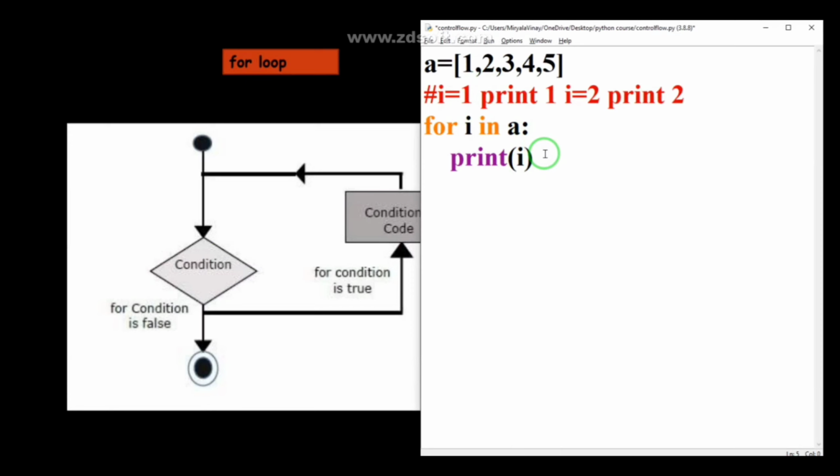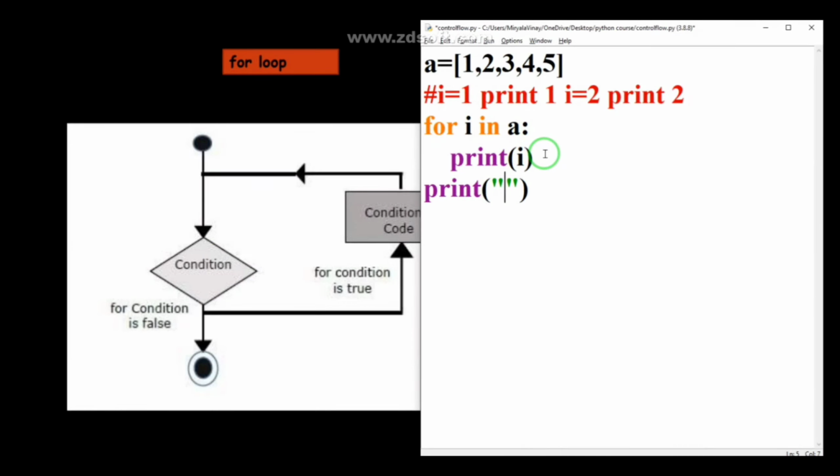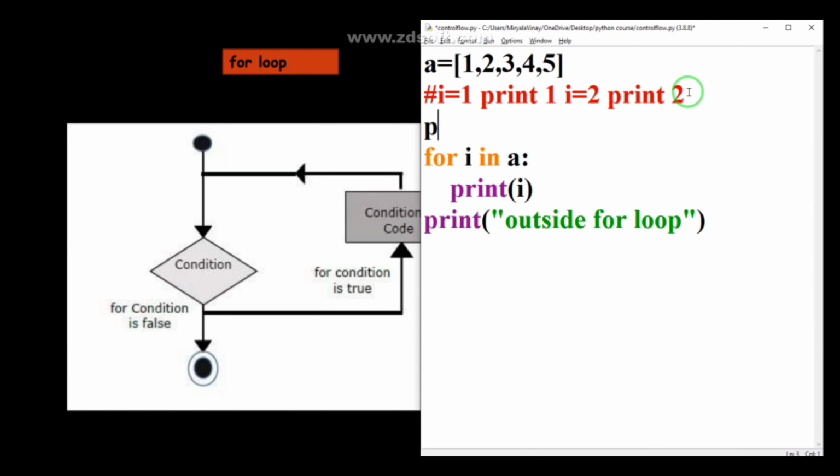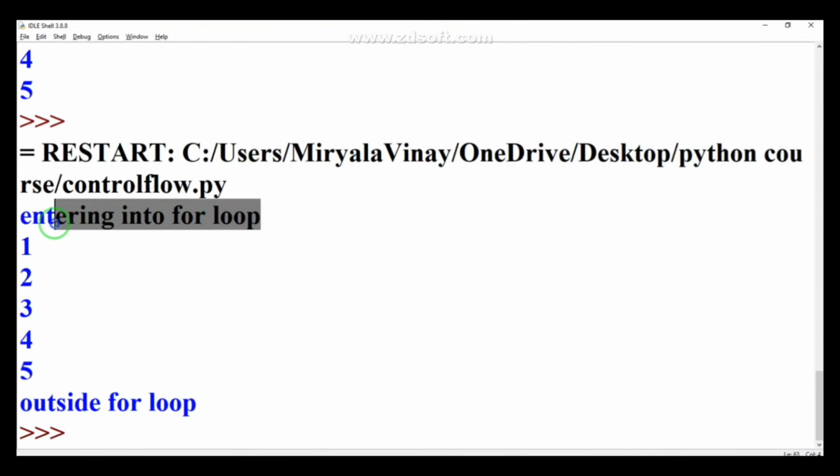So I want to add another print statement outside the for loop. And I want to print another statement before entering into the for loop, saying entering into for loop. When I run this, you can see it prints entering into for loop.